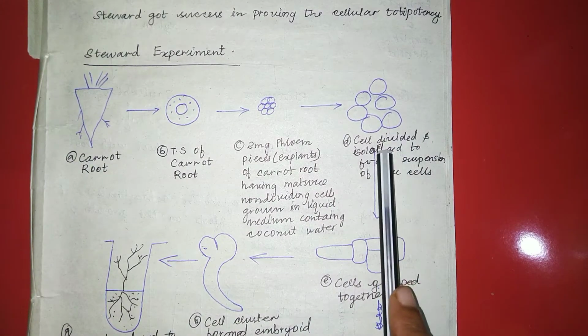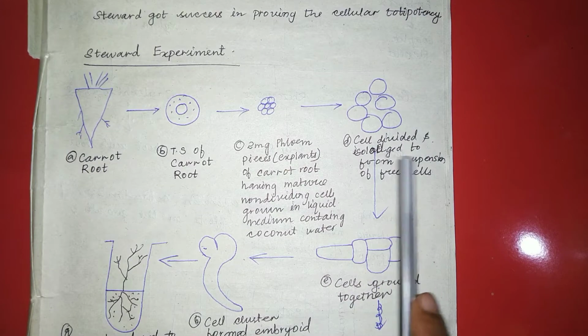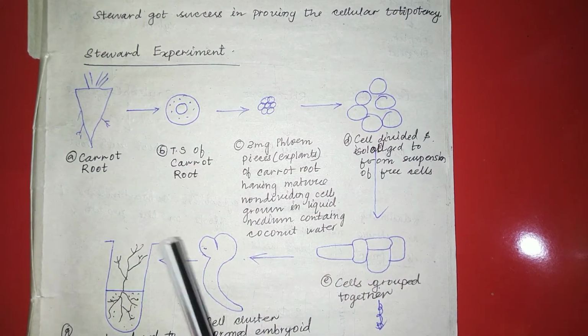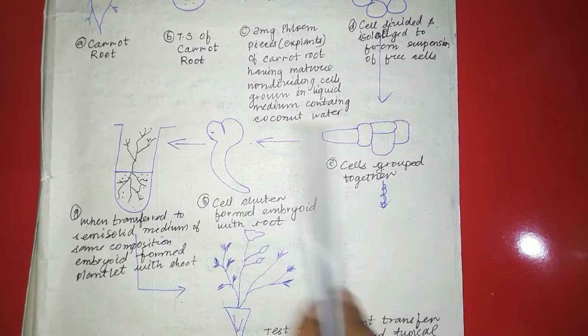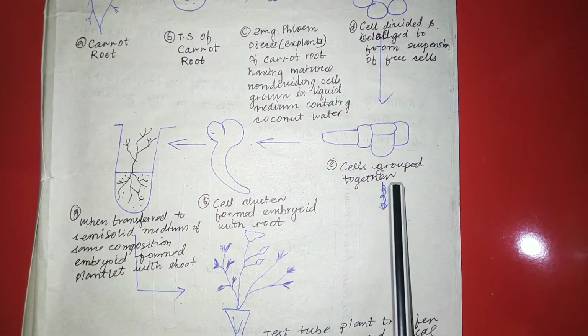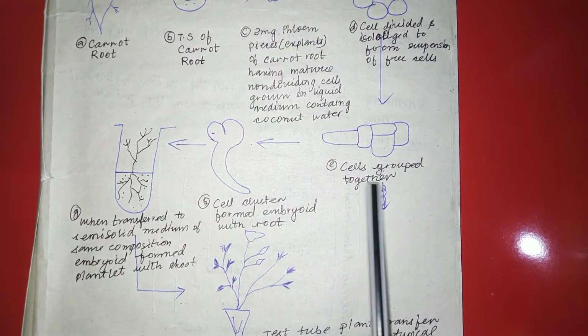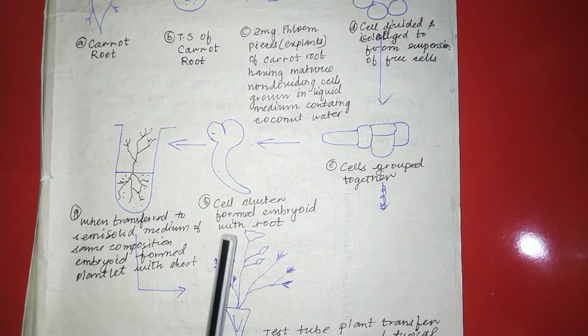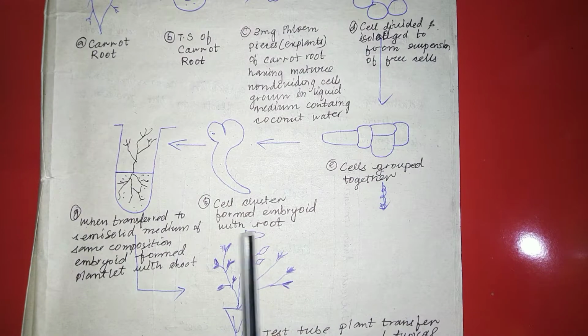In the medium, the cells divided and were isolated to form a suspension of free cells. After the formation of the suspension, the cells group together, forming a cell cluster, which forms an embryoid with root.